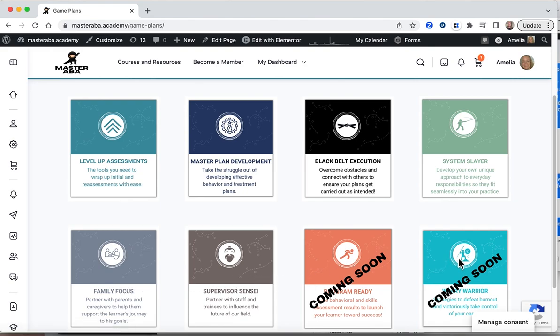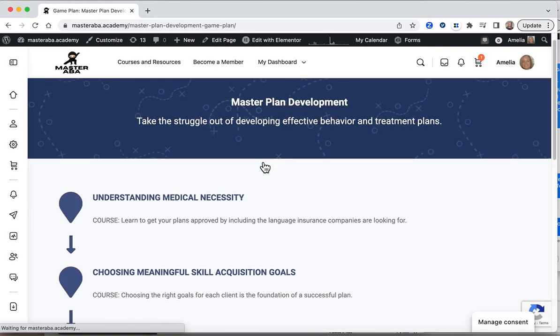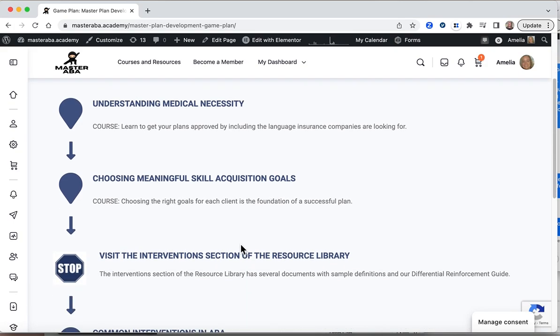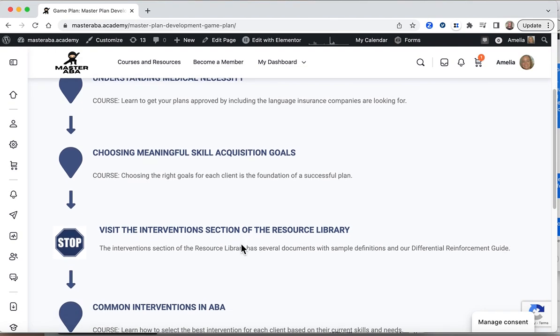And we already have 2 additional game plans that are in the work. So let's take a dive into one of the game plans so that you can see what it looks like. All of the game plans include courses. They might have different tasks for you to explore, different resources within the membership.